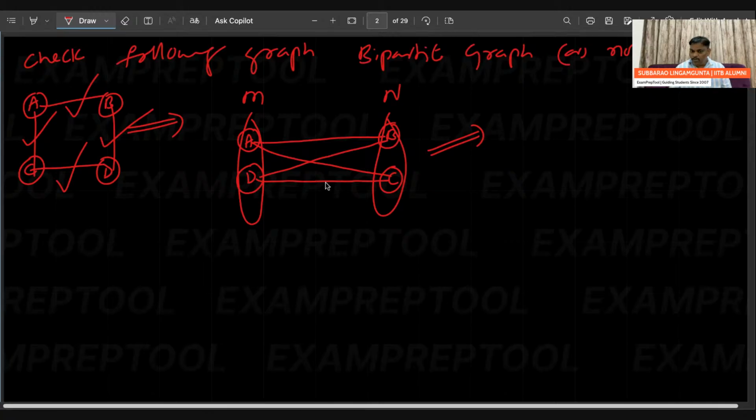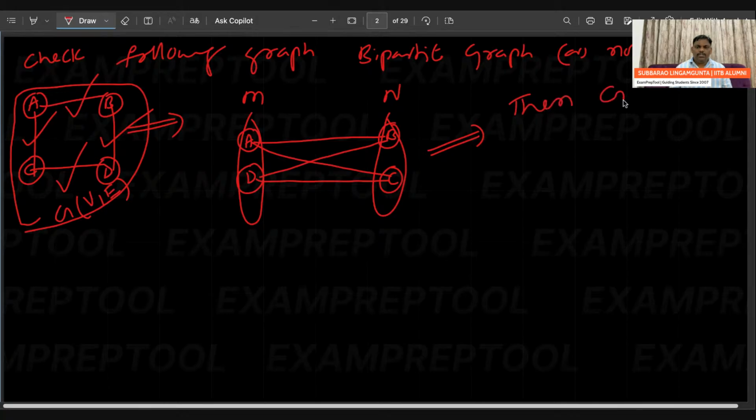If you observe clearly, I can say that given a graph G, assume this graph's name is G, which contains V vertices and E edges, then G(V, E) is a bipartite graph. I think you got it. Previously you didn't get it, now you got it.